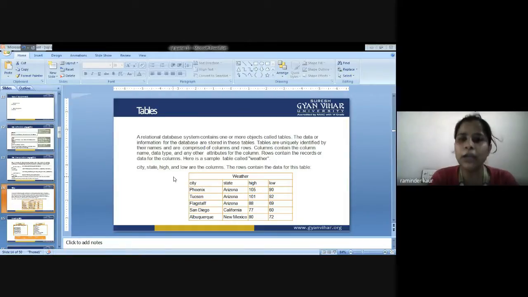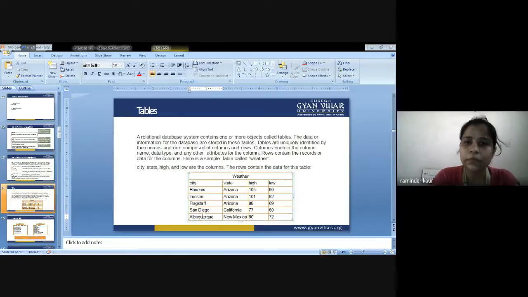Here is a sample table called weather. City, state, high, and low are the columns. The rows contain the data for this table. Now you can have a look at this table, whose table name is weather. In this, all the information related to the table will be stored. That is, the table name is weather, the table fields are, fields meaning the columns, city, state, high, low. Now city is Phoenix, Tucson, Flagstaff, San Diego, and Texas.